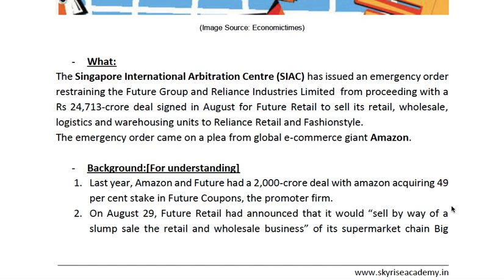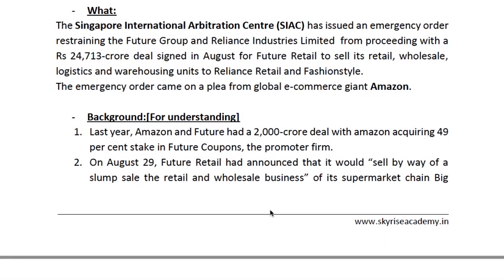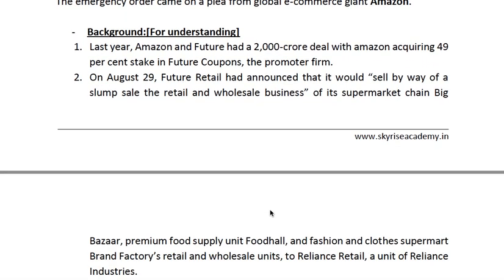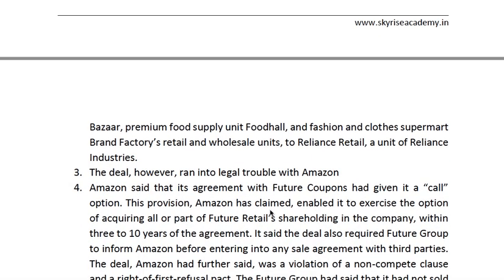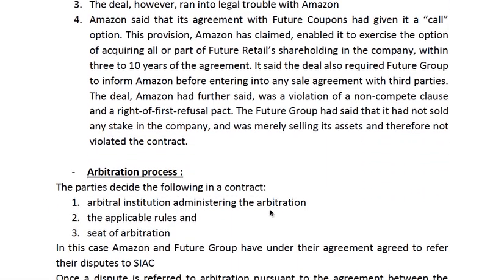So what is the background? It is just for your understanding. Amazon and Future had a deal last year in which Amazon had acquired 49% of the stake in Future Coupons. Later, in the month of August, Future Retail had signed a deal with Reliance to sell its chain wholesale business to Reliance. The deal, however, ran into legal trouble with Amazon, right?